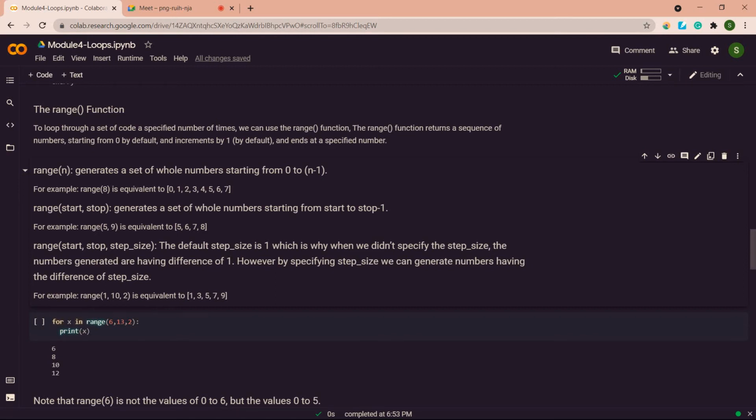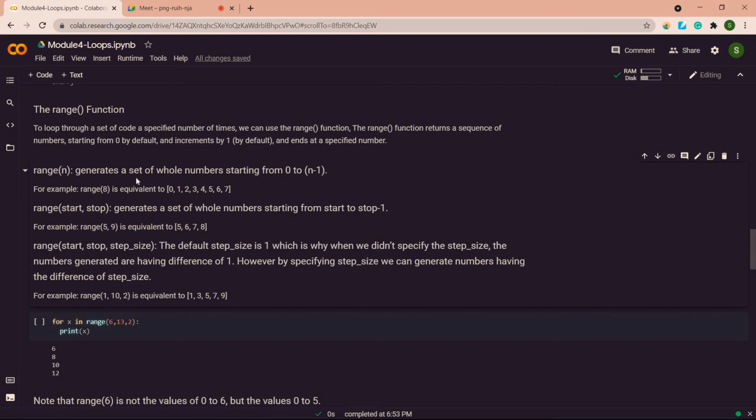So that's the reason I am giving the ending value plus 1, because it will generate until end value minus 1. That is, if we give here 11, it will generate only 0 to 10. If I give here 12, it will give until 11.